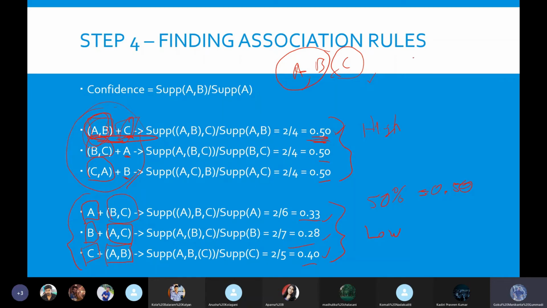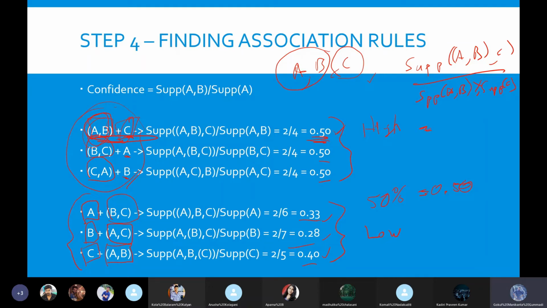First, the support of ABC together: the support of AB comma C together divided by the support of A comma B into the support of C.